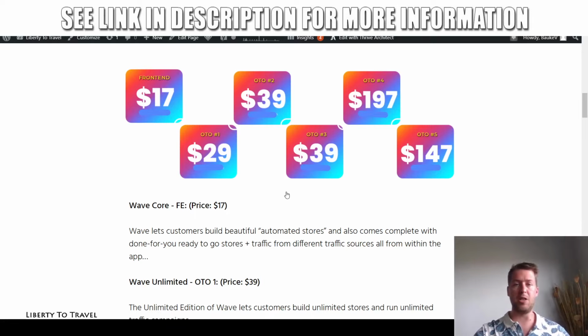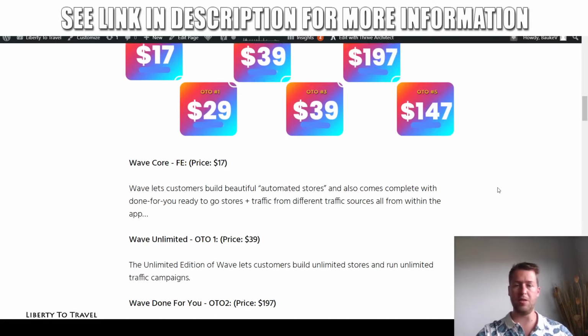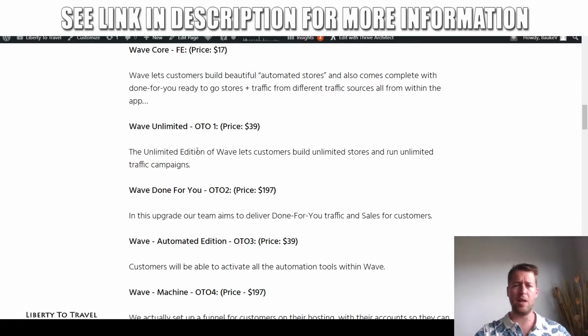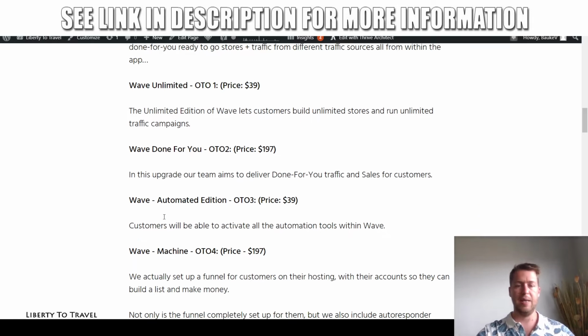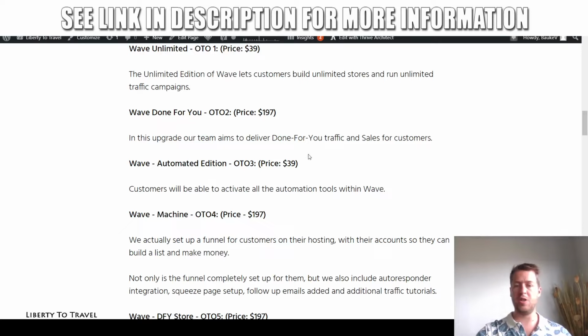Then we have some upsells. These are optional. You can grab these if you want. And the first one, the unlimited version, allows you to build unlimited stores. So instead of just one, you can create as many stores as you want for $39 US. Then the second upsell is done for you, $197, and they're going to deliver done for you traffic and sales to your site. Then the second one, Automation Edition, $39.